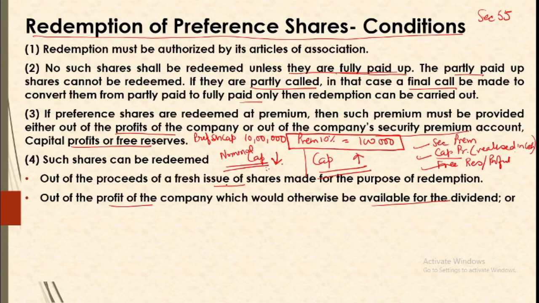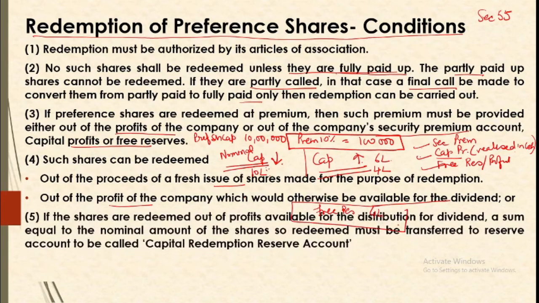Now one may wonder that if we are having say a capital redemption of 10 lakh, same case we go for issue of capital say 6 lakh, and we want 4 lakh out of free reserves, then maybe that we have reserve and surplus of 4 lakh, but how does it increase the capital? Because before redemption also you are having the same free reserve, so how come that this will compensate for this reduction in the capital?